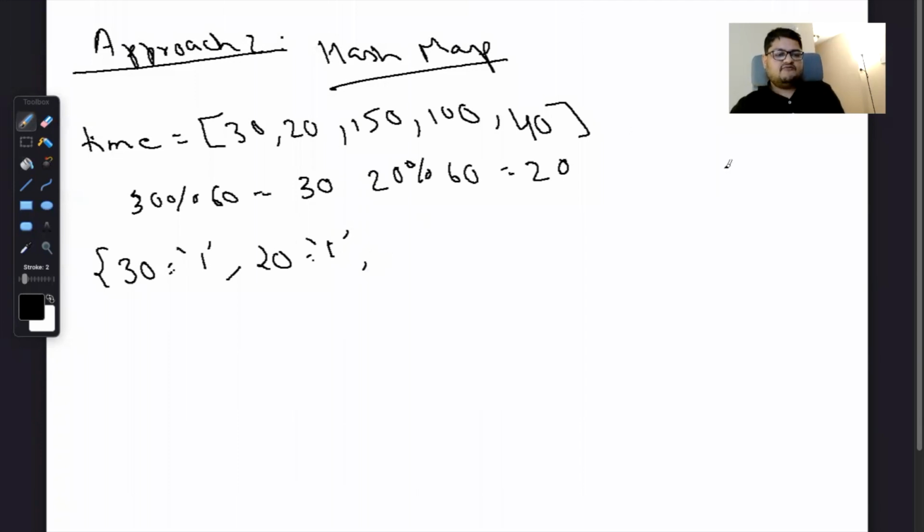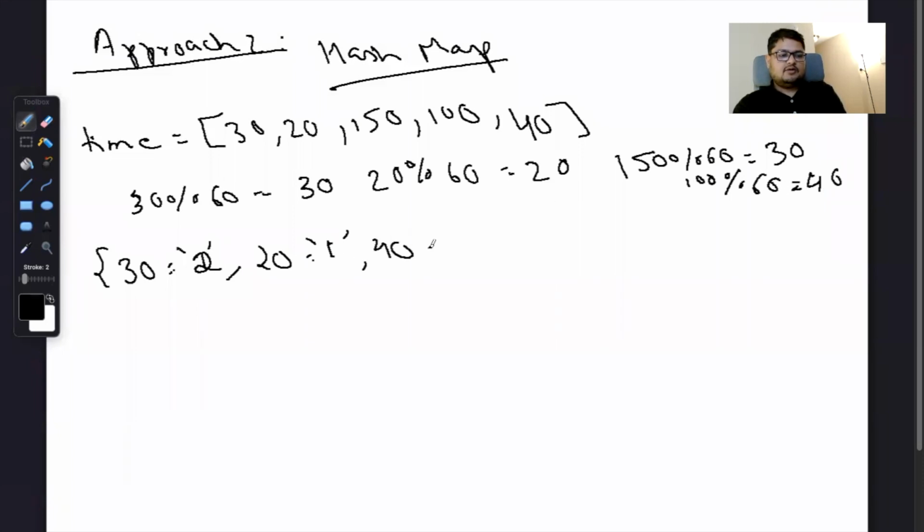Now we go to 150, and 150 modulus 60 would be equal to 30. Since 30 is already in our hash map, we increase the count of 30 to 2. Now we go to 100, and 100 modulus 60 will be 40. The remainder will be 40, so we add it to the hash map. Then 40 modulus 60 would again be 40, and since 40 is already there, we increase its count.